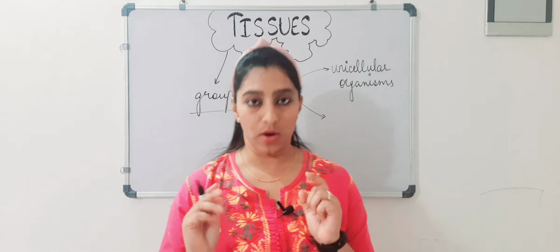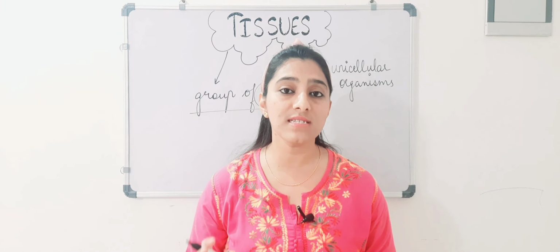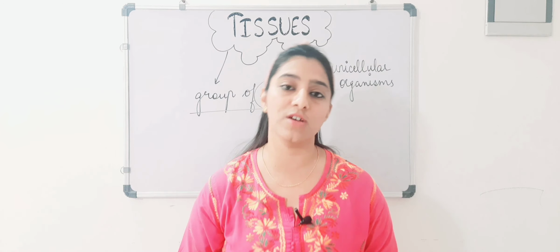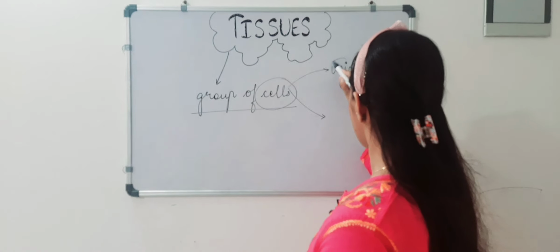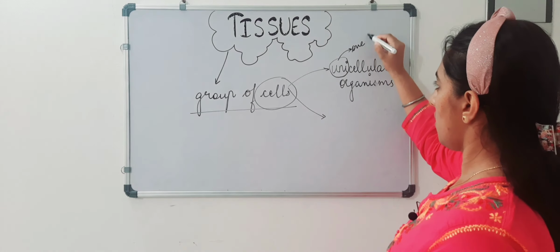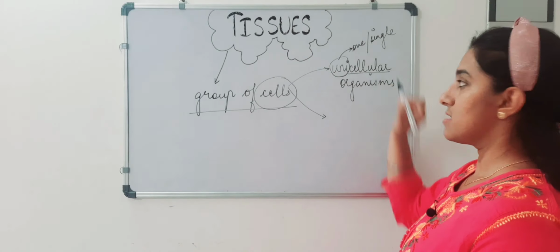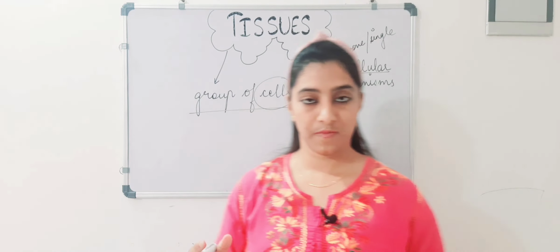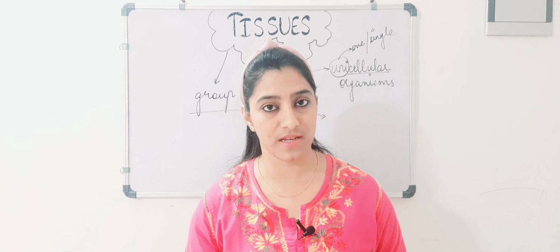So a living body that is made up of a single cell only is known as unicellular organism. Here uni means one or single, and cellular means cells. So if a body is made up of a single cell, it is known as unicellular.